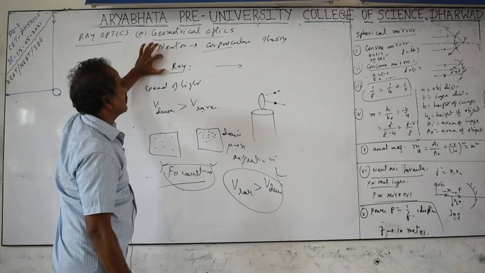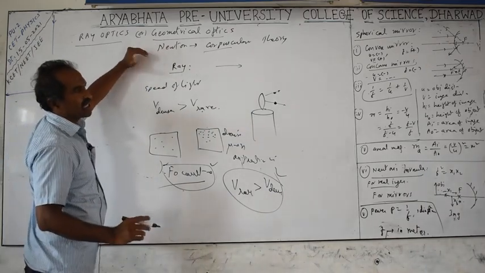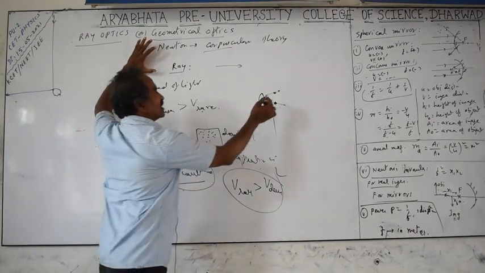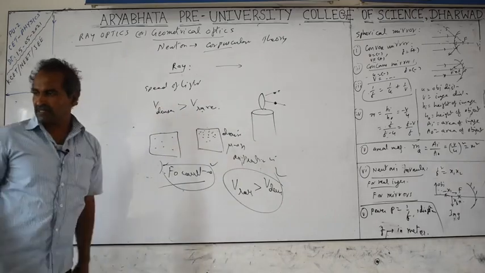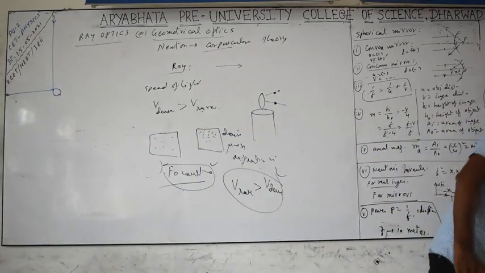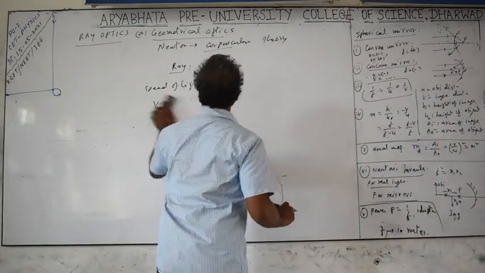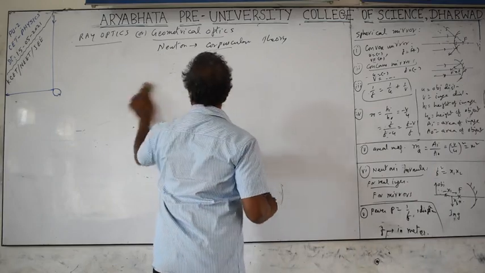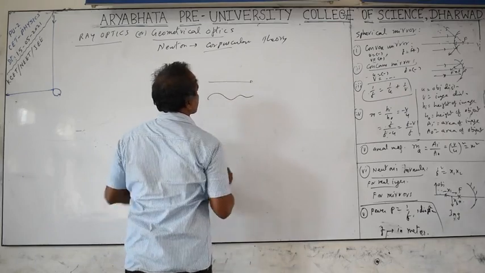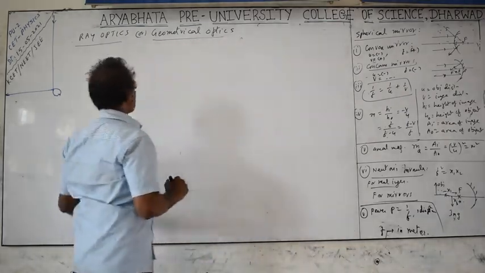In other parts, reflection and refraction, he can explain, but he cannot explain why interference and diffraction take place for light. They cannot be explained by means of the particle nature. Corpuscles means particles. But ray optics helps us to draw diagrams, because you only have to take a straight line, you don't have to draw waves like this. We call these diagrams ray diagrams.